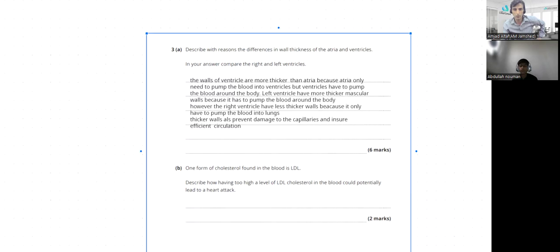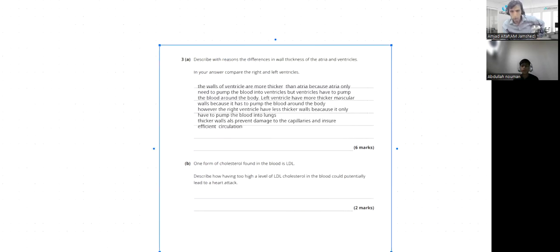Then the next question: one form of cholesterol found in the blood is LDL. Describe how having too high a level of LDL cholesterol in the blood could potentially lead to a heart attack. So how would you answer this?